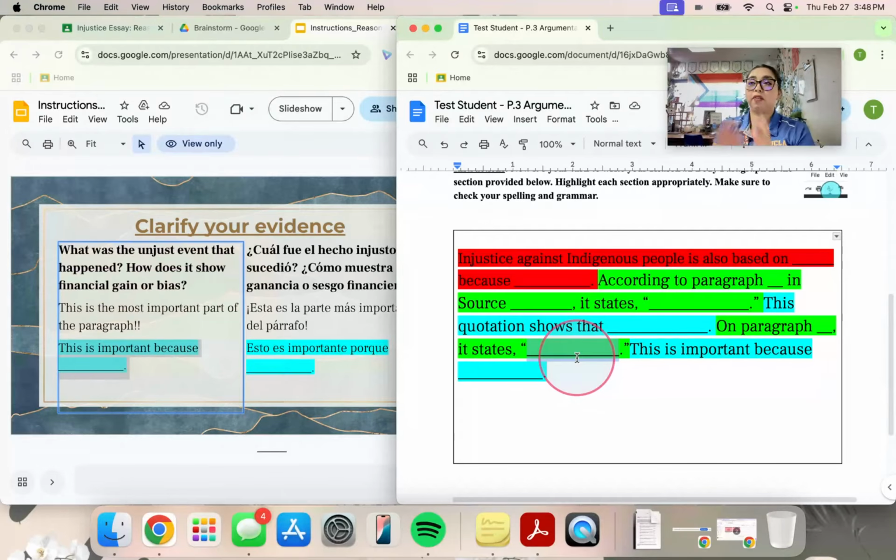If you're just writing that this was unfair, or this is the unfair thing that happened, okay, that's great. It's a good start, but you always, always need to bring it back to your original claim. And your original claim is either that the injustice happens because of bias or that the injustice mostly happened because of financial gain. Okay? So I want you to take a second, go ahead and fill that part in now.